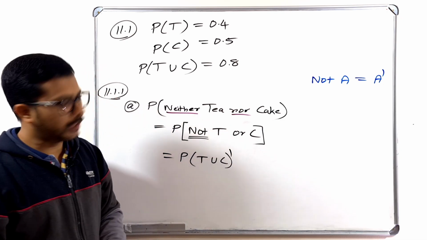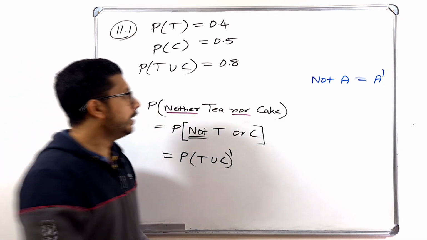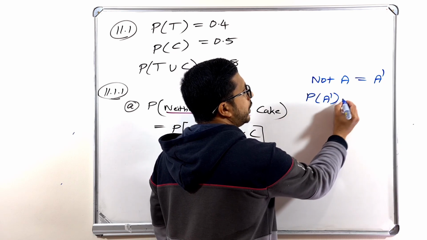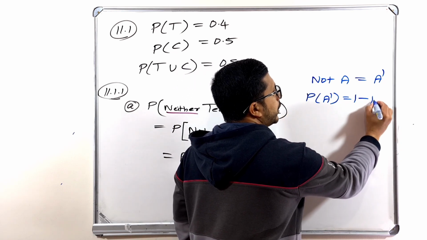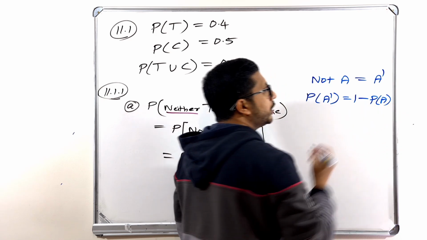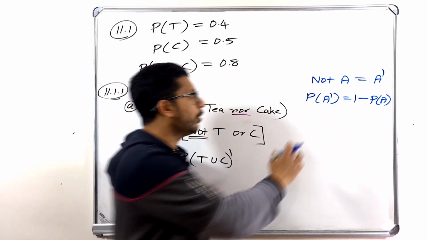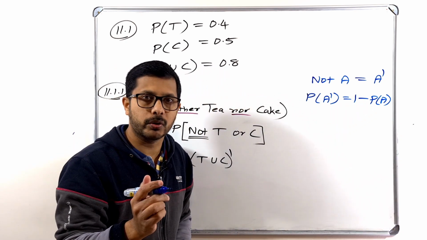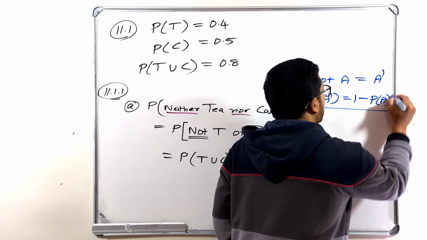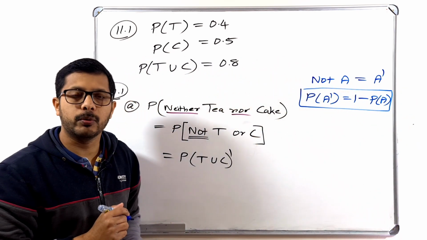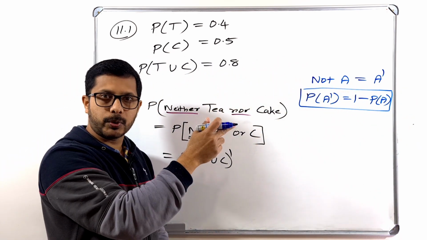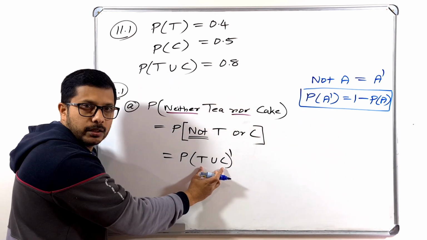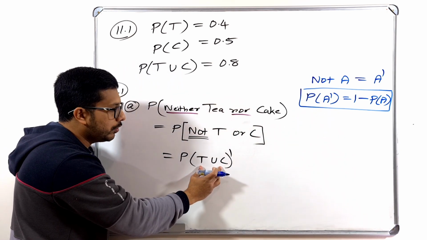And one more thing you studied: probability of A complement is the same as 1 minus probability of A. Do you remember that equation? Probability of A complement is 1 minus probability of A. That you have to know. This is the expression for probability of A complement. So instead of this A, what is here? T union C, or T or cake.